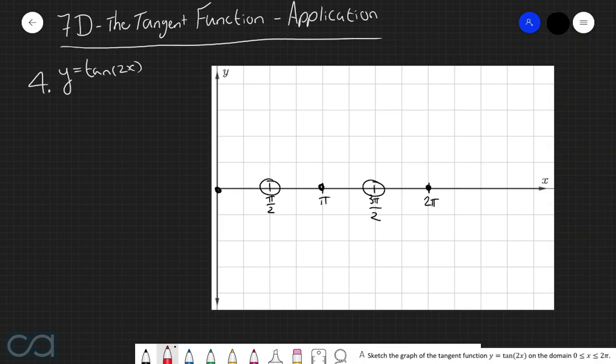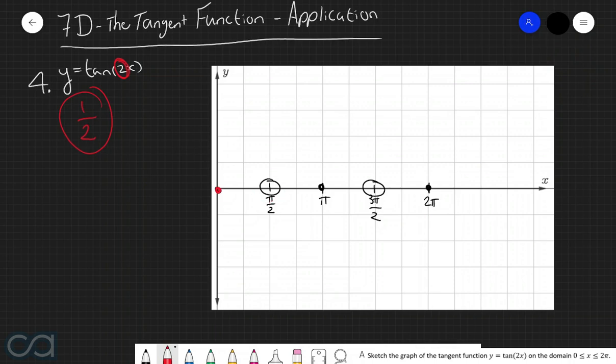Now, the only transformation that we need to consider in this case is the fact that we now have a 2 as the coefficient of x. And what this coefficient is going to do is it's going to dilate the graph in the horizontal direction by a factor of 1 over 2. So in other words, we're going to get all the x coordinates of these points and we're going to half them. So this point here isn't going to move anywhere.